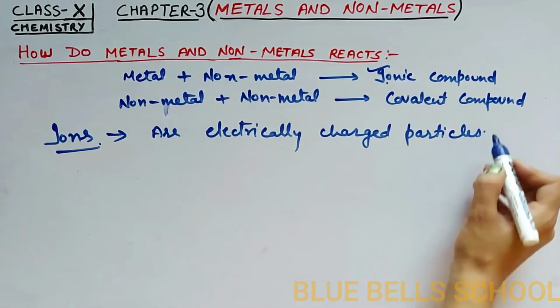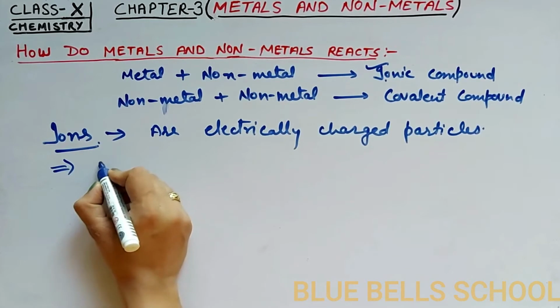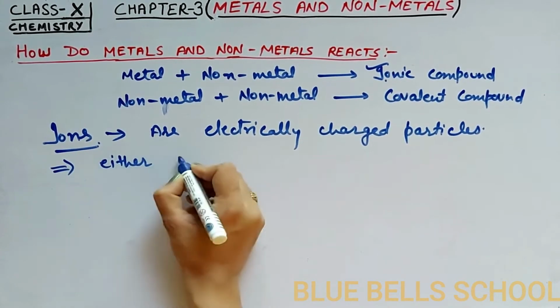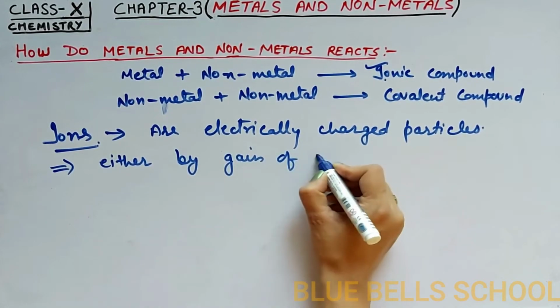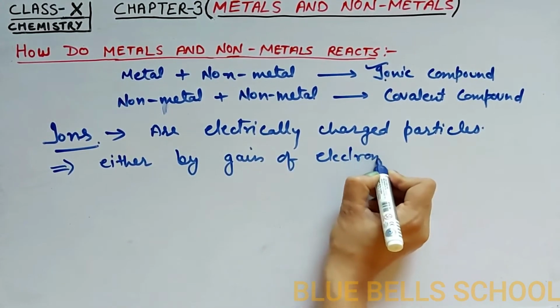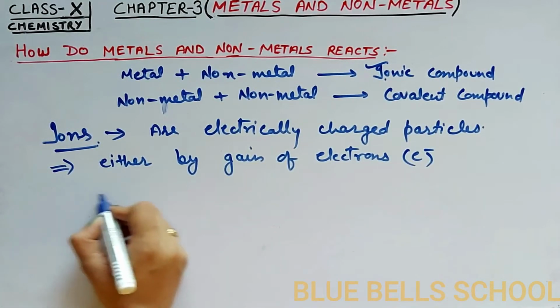Electrically charged particles means they are formed either by gain of electrons or by loss of electrons.